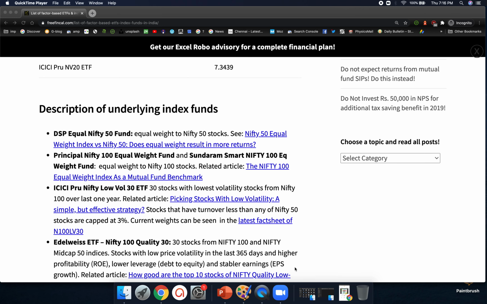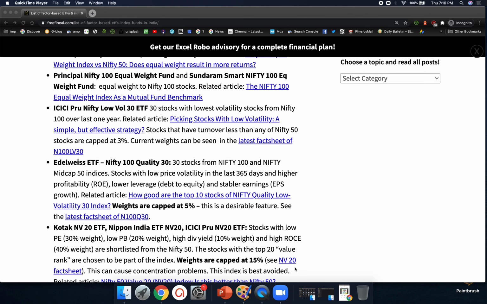So the ICICI low volatility 30 ETF picks the 30 stocks with the lowest volatility from Nifty 100 over the last 1 year. There is a capping on this. There is not an explicit capping on the stocks, but if the stocks that are selected have a turnover less than any Nifty 50 stocks, then it's capped at 3%. But if you look at the current weights, they're not too much. It's not a bad deal at all.